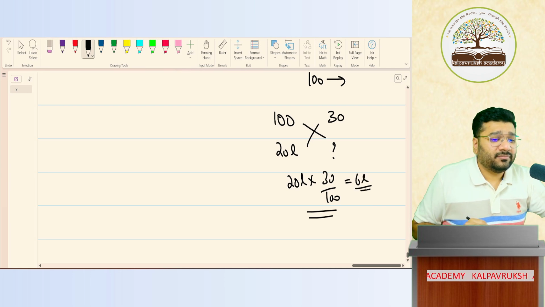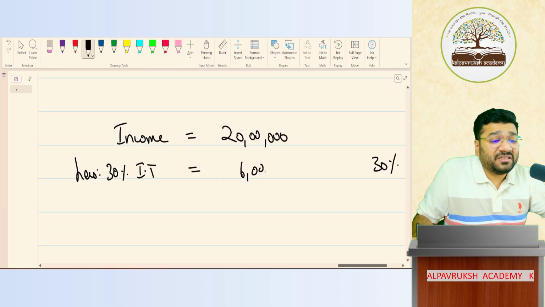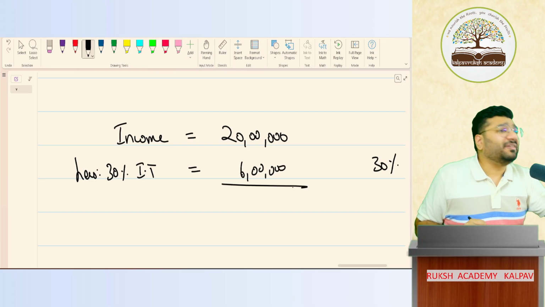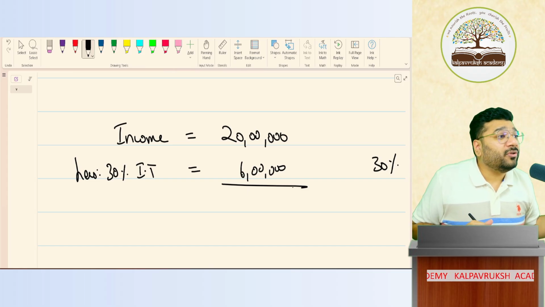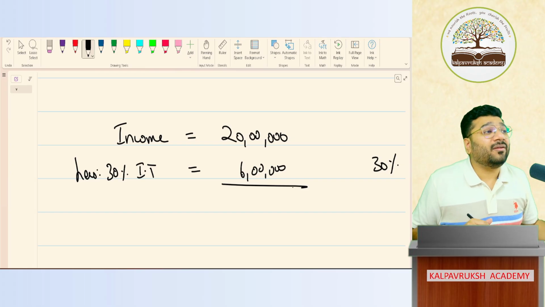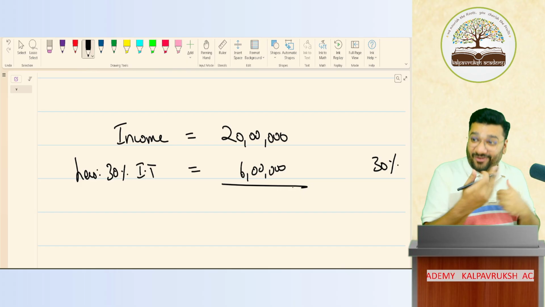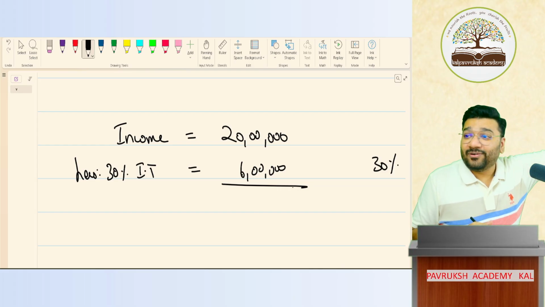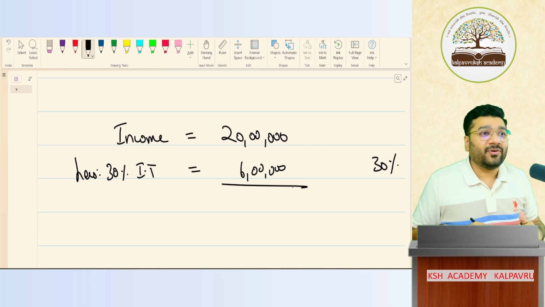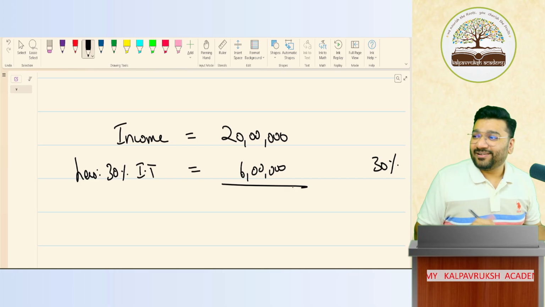It is 6 lakh rupees. 6 lakh rupees is your income tax. Oh my God, 6 lakh you have to pay to the income tax department. Yes, with heavy heart, you have to pay 6 lakh. Don't feel bad for it. You're contributing to the government. Government is using that money for laying down roads, railways, highways. So be proud. Tomorrow, when you travel in a train and a passenger is sitting in front of you, ask him, do you know whose money built this railway? Whose money? Who is the owner? I am the owner. Tell proudly.